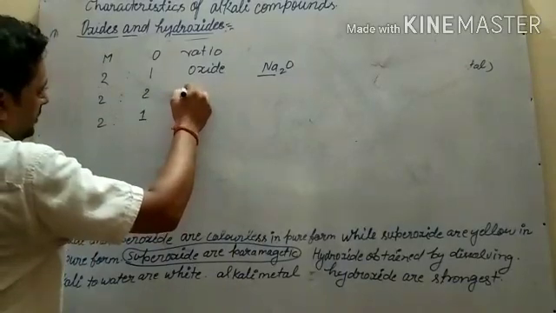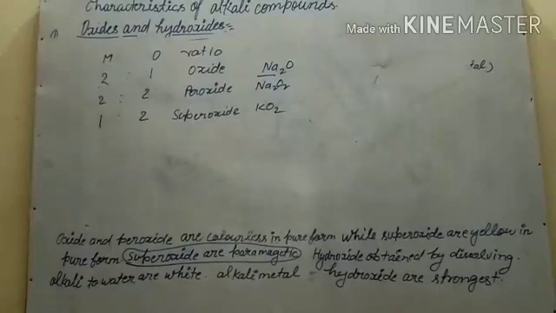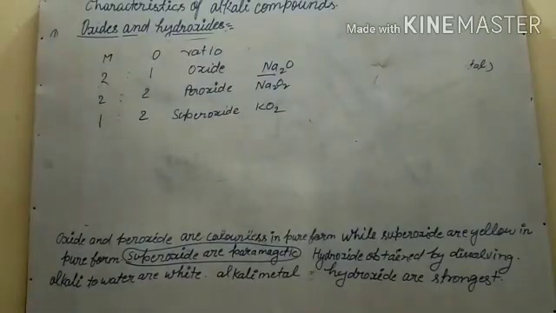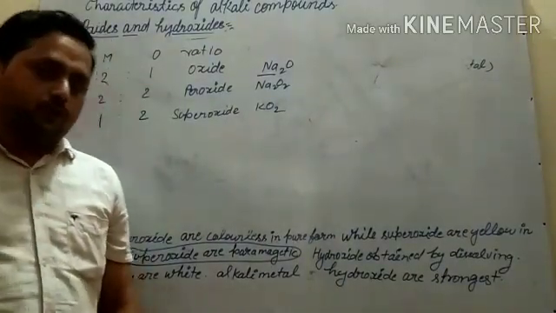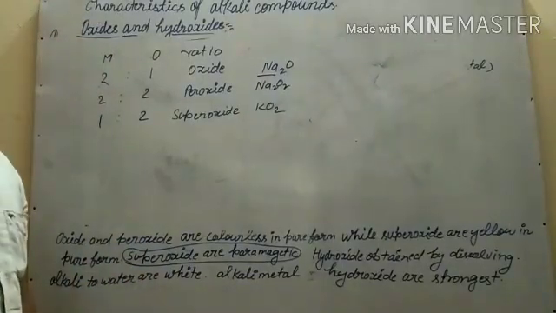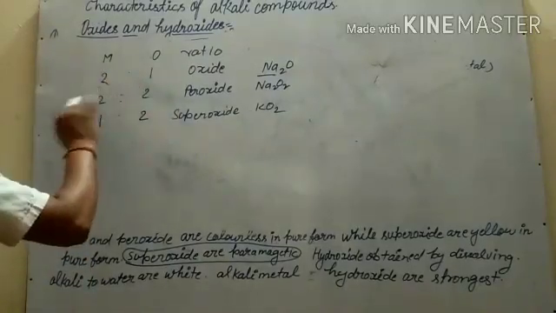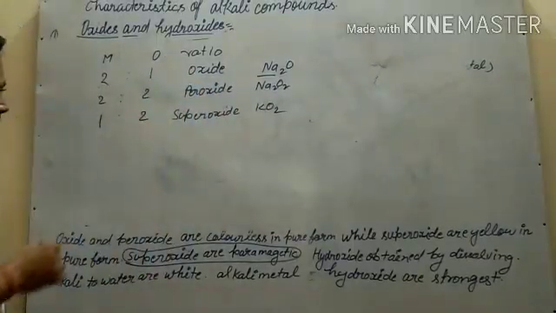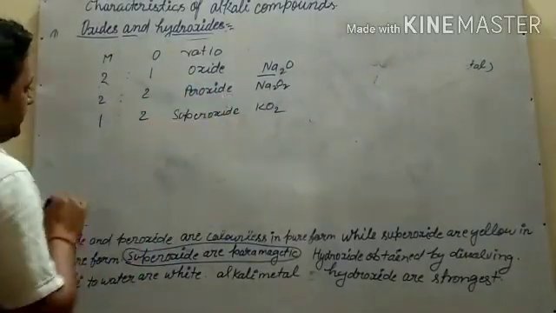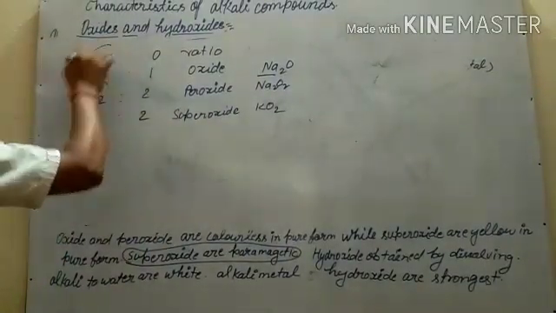Next, superoxide. So let us see how to identify oxide, peroxide and superoxide. By seeing the metal and oxygen ratio, we can say whether it is peroxide, superoxide or oxide. If the metal and oxygen ratio is 2:1, that is oxide. If 2:2, that is peroxide. If 1:2, that is superoxide. So by this we can learn.